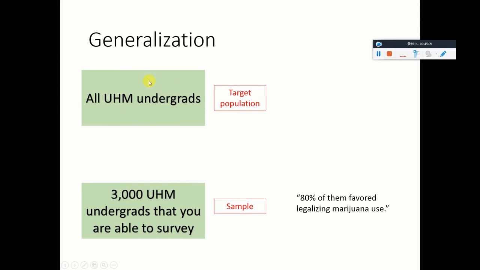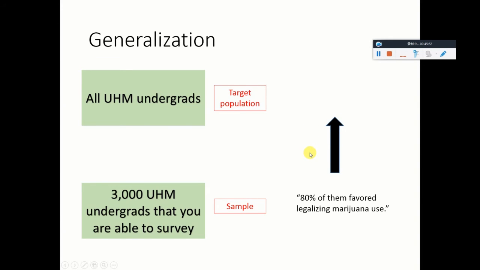But because of the limit of your funding, you're only capable of studying what these 3,000 UHM students thought. So now there's a gap between your finding here and your goal of study. Your goal is to understand the thoughts of all undergrads, but you were only able to find out what 3,000 of them thought about this issue.